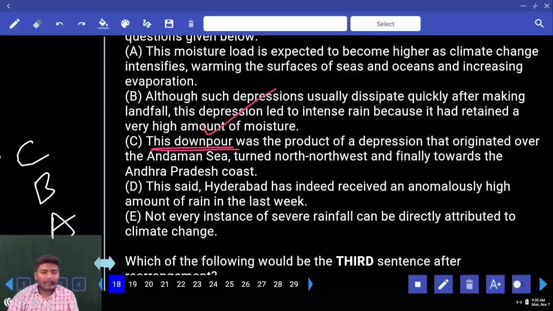Tell me. Where is that? High amount of rain. So what pair comes here again? DC. Next, what is remaining? Only E is remaining. Now A should come either above D or below A.